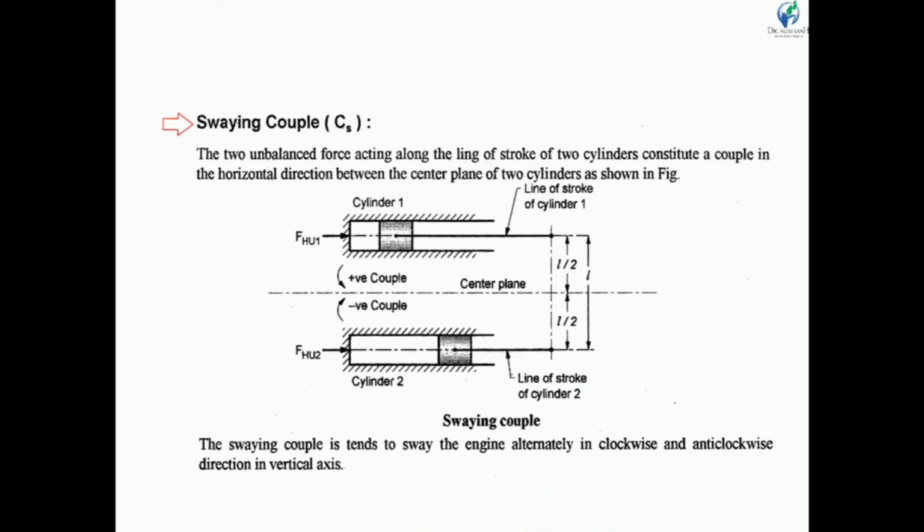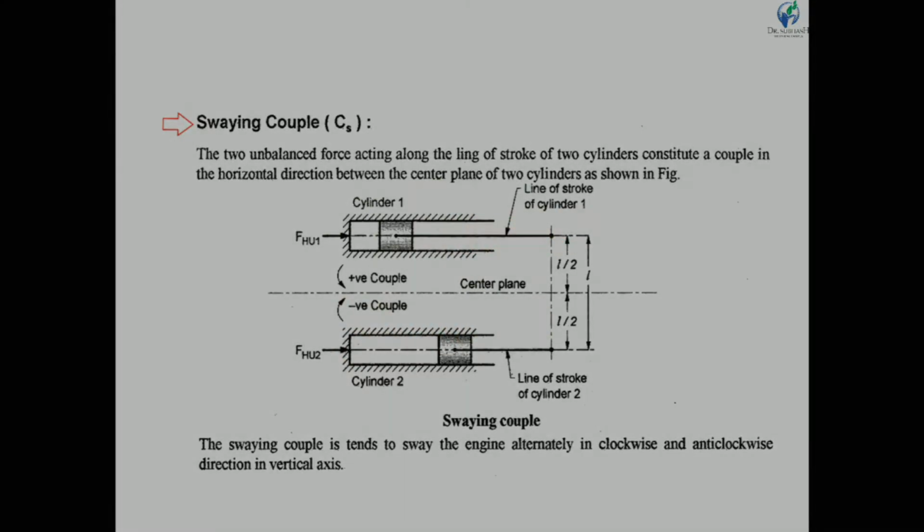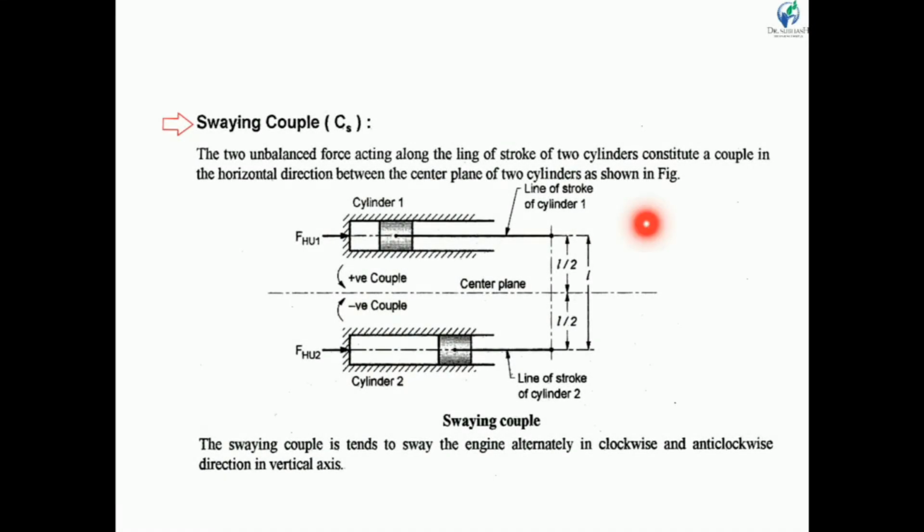Now let us understand swaying couple. As shown in the figure, we consider this the reference plane, this is cylinder 1, this is cylinder 2, this is the connecting rod, and it is connected with the crank. The distance between the two cylinders we consider as L, the center line distance between the two cylinders.